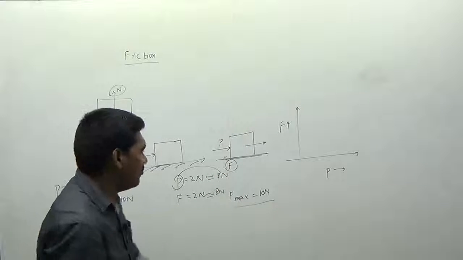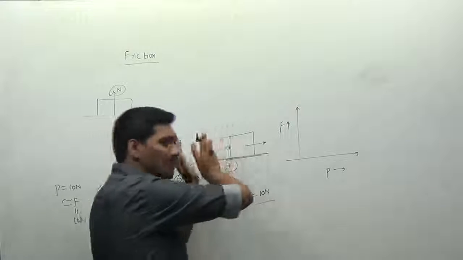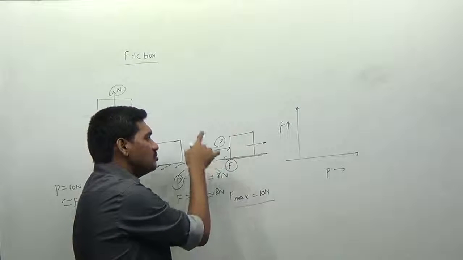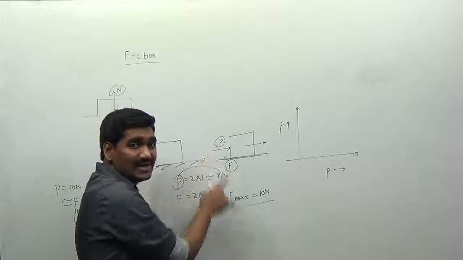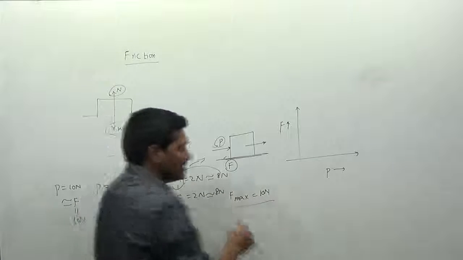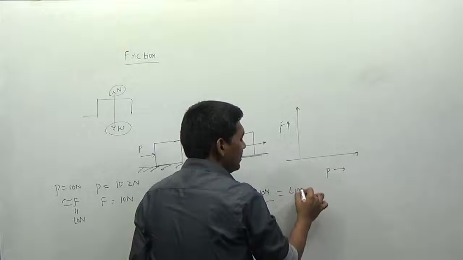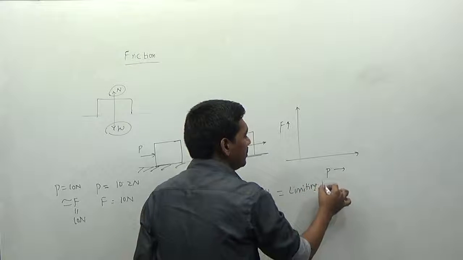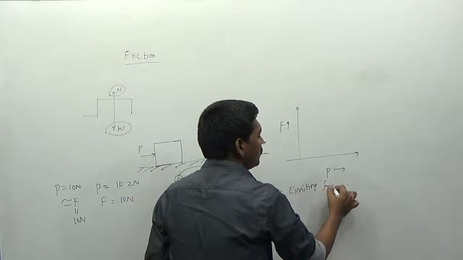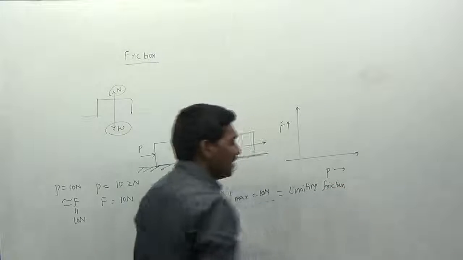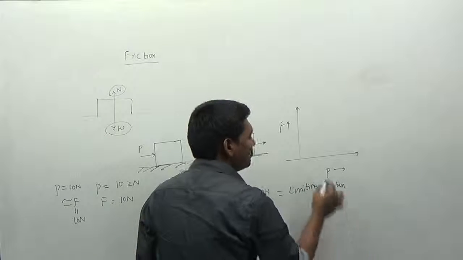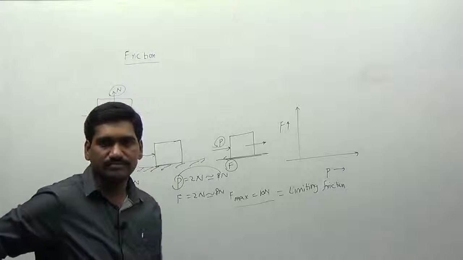Okay, are you following? Therefore, in order to create the movement inside this body, we have to apply the force such that this force should reach the maximum frictional resistance, and this maximum frictional resistance is called the limiting friction. What is meant by limiting friction? Very important point: limiting friction is the maximum frictional force any surface can provide.